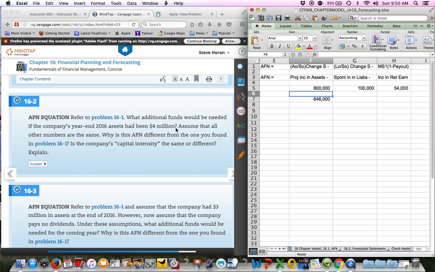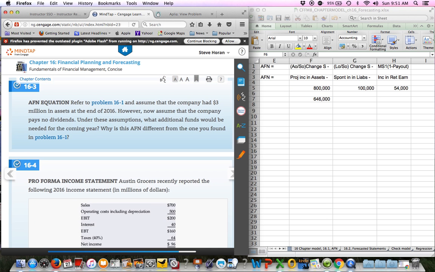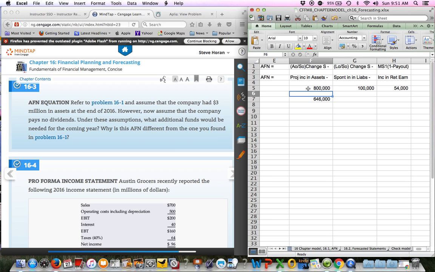Question 3 is another variation of the base example. It says refer back to problem 1 and assume the company had 3 million in assets at the end of 16. Now assume the company pays no dividends. And then why would it be different? So let's just kind of look at that from the two perspectives here. So let's go to here. Instead of this being 4 million, we know this will now be 3 million. So let's back this up. We'll go to 3 million. That's going to go down to 446.